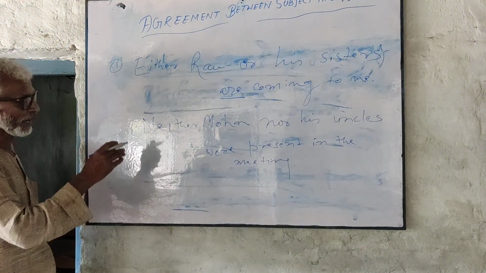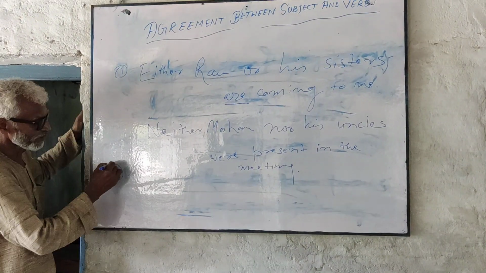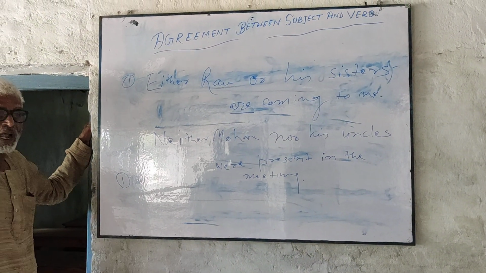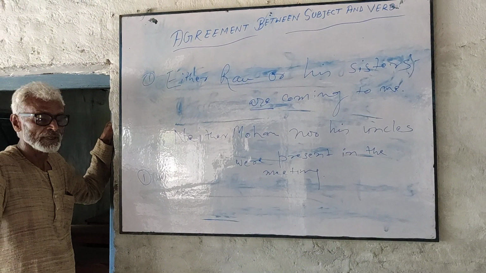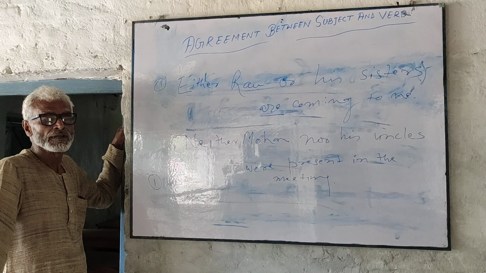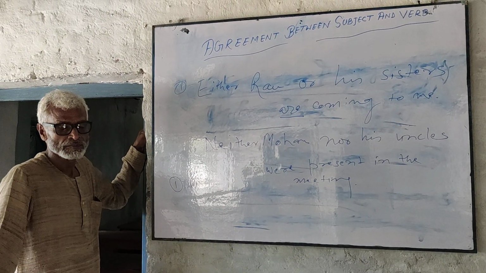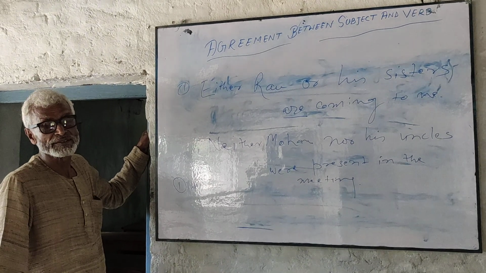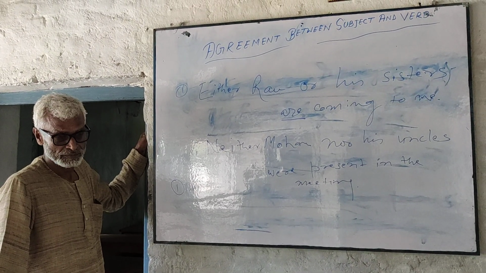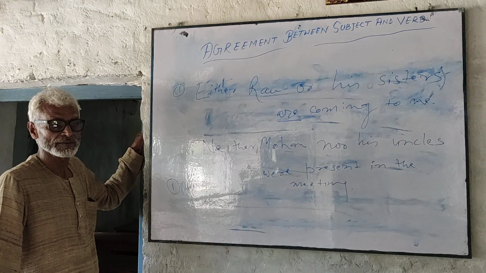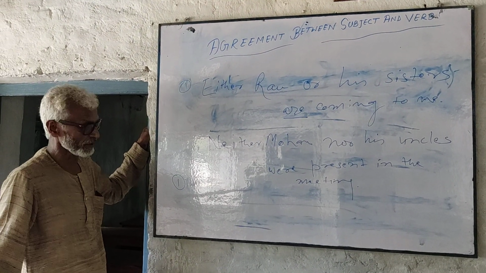Either or and neither nor. But when a distributive adjective is added with a noun or pronoun, the verb is always in the singular number. It may be connected with and. Even then the verb will be in the singular number.